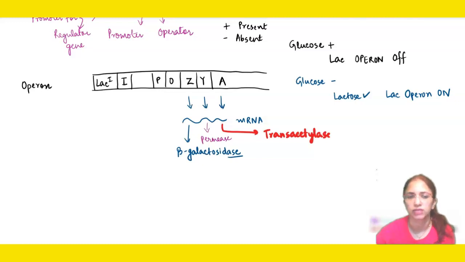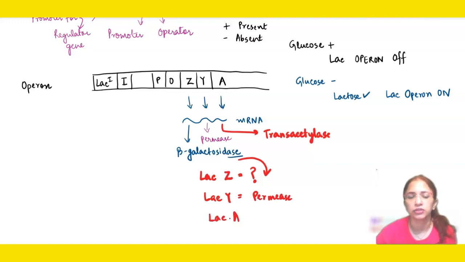We know that by translation proteins are formed, but proteins get modified and may function as enzymes as well. So remember, this is also important: lac Z produces which enzyme? The answer is beta galactosidase. The lac Y structural gene produces which enzyme? The answer is permease.